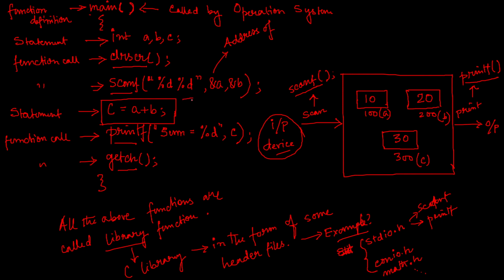I may need multiple lines to present this logic. So as the complexity increases, the program length may increase, but the basic strategy or basic idea of writing a program, about statements, function calls and many more, will remain the same. So this is the basic idea of writing the program.